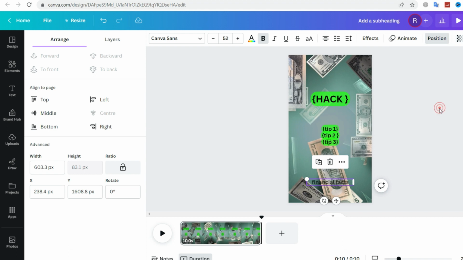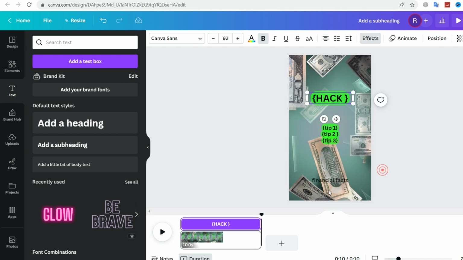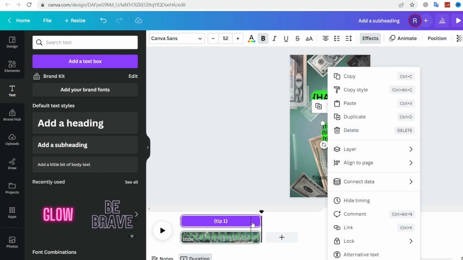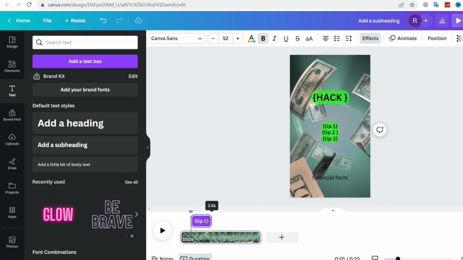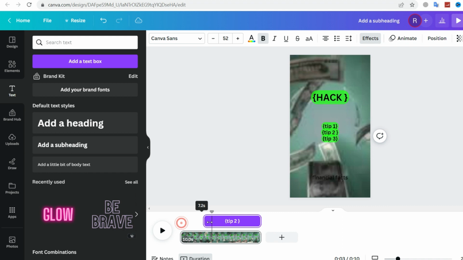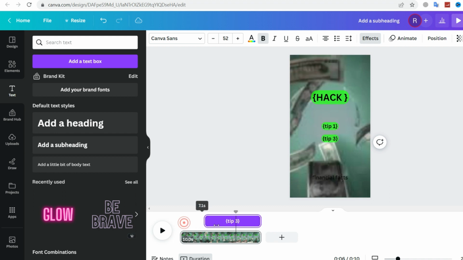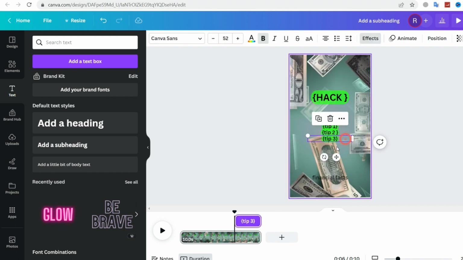so it's not too distracting for the viewers. Now the next thing we need to do is create the timing for these tips so that every tip shows on its own. In order to do this, click on the 3 dots, then show timing, and then your video timeline will pop up. Now let's adjust the time for every text box we have. Starting with the example, let it be on the entire video from second 0 to 10, then tip 1, let it be 2.5 seconds. Then click on tip 2, now drag it to the black arrow where tip 1 ends, so they don't overlap, and make its duration 2.5 seconds. As well for tip 3, drag it to the black arrow where tip 2 ended and keep its duration to the end. And of course you can change the duration of each text box as you like.